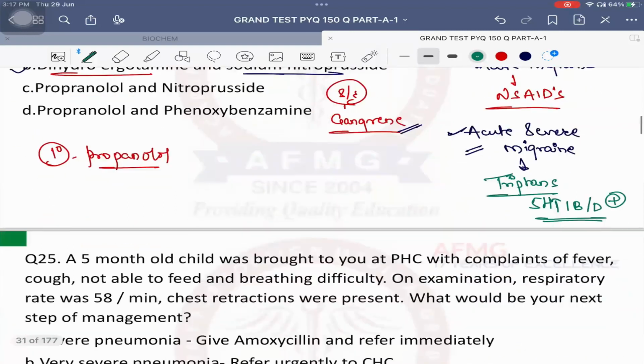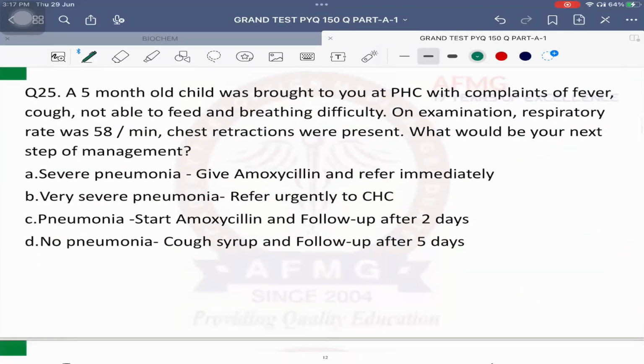Okay. Question number 25 now. It says a 5-month-old child was brought to you at a PHC with complaints of fever, cough, not able to feed, and breathing difficulty as well. On examination, respiratory rate was 58 breaths per minute. Along with that, chest retractions were present. What will be your next step of management?